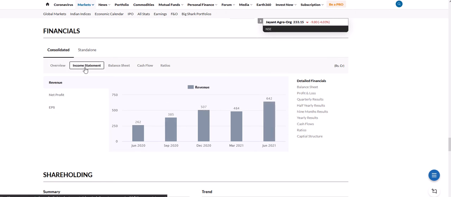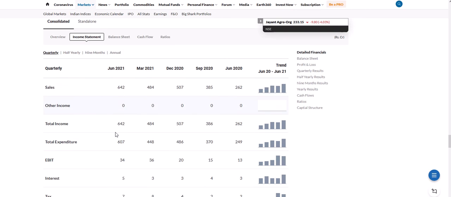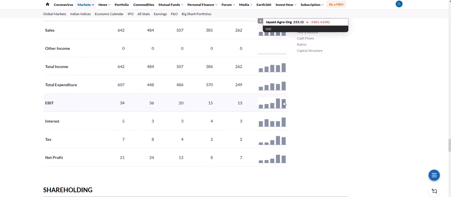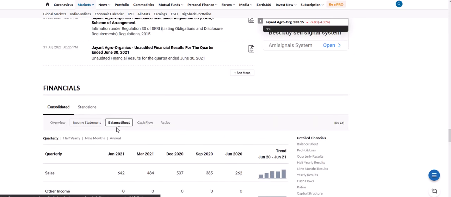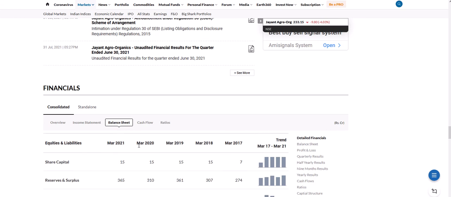You can also see the income statement here, and the balance sheet, and you can see everything in one view. June 22, June 28, this is the trend you can see here. Expenditure is uptrending. Interest is also reasonable in comparison, so debt to profit is also fine for this company. Now you can see the balance sheet here.